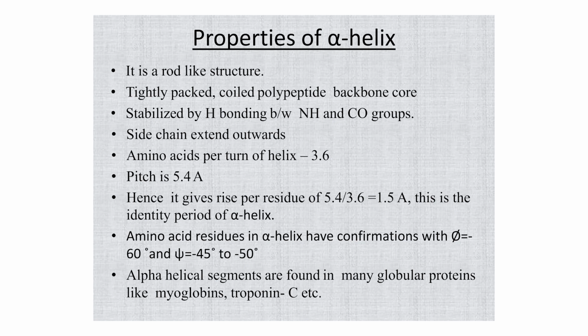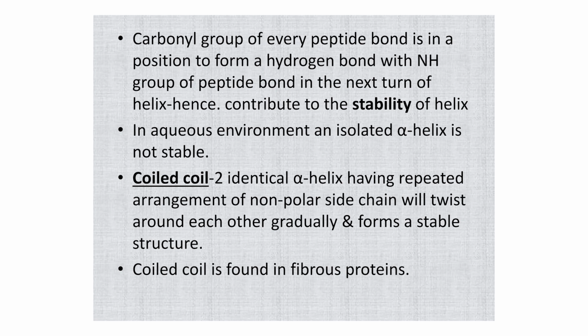The amino acid residues in alpha helix form have conformation with psi 60 degree and phi 45 to 50 degree. Alpha helix segments are found in many globular proteins like myoglobin and troponin C, etc. The carbonyl group of every peptide bond is in a position to form a hydrogen bond with the NH group of the peptide bond in the next turn of helix.